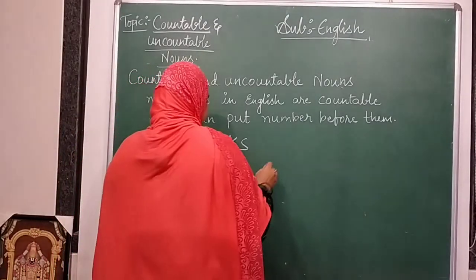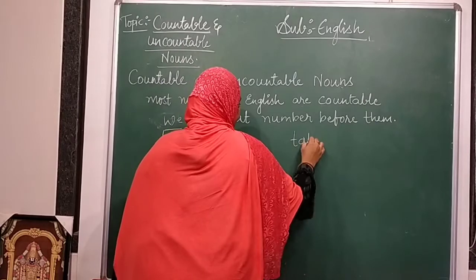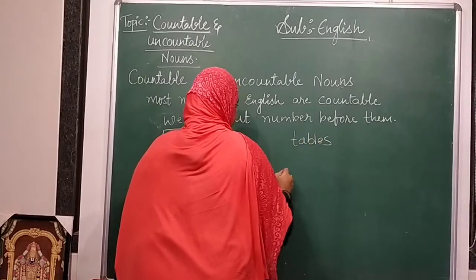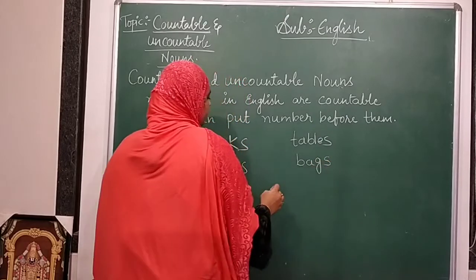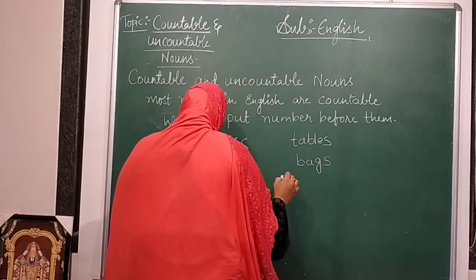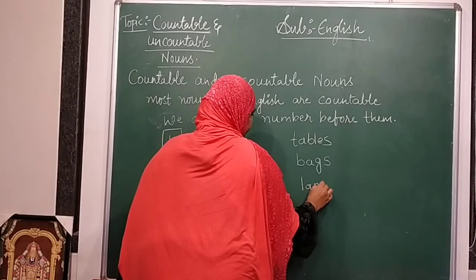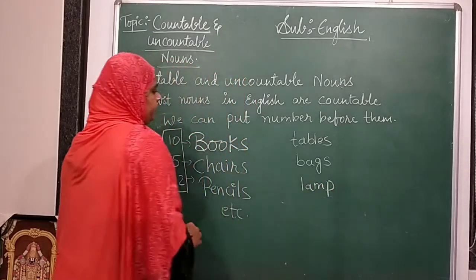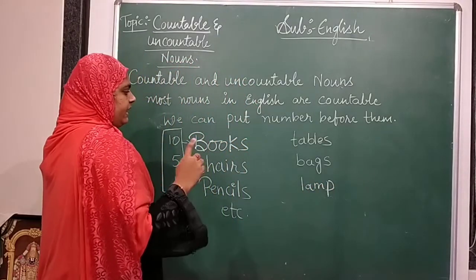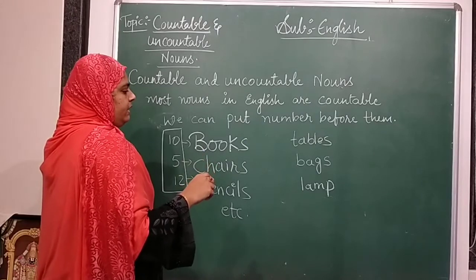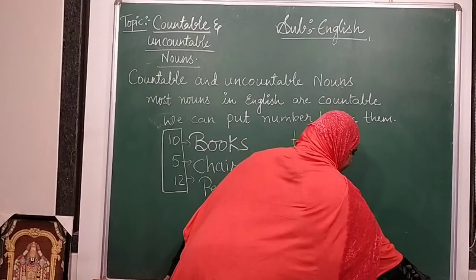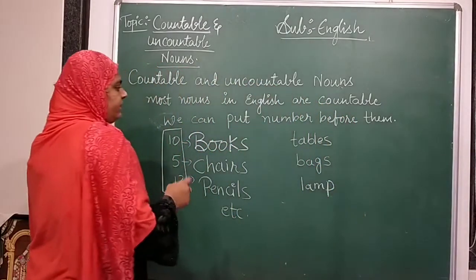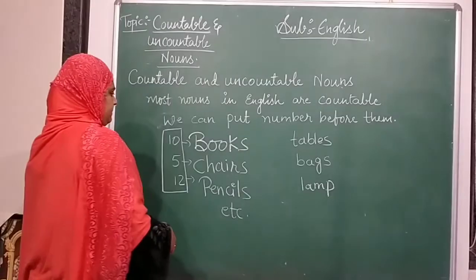Some more examples: tables, bags, lamps.